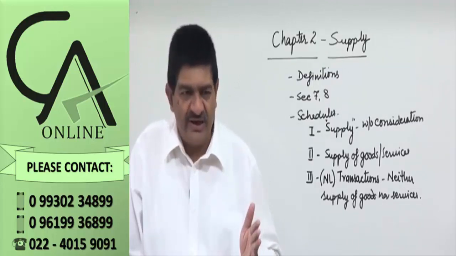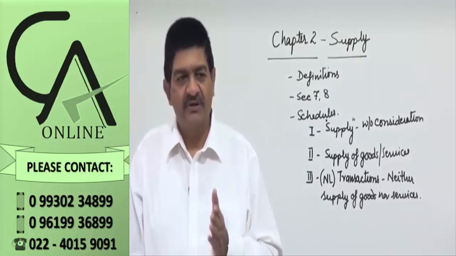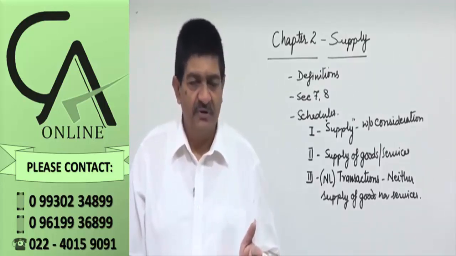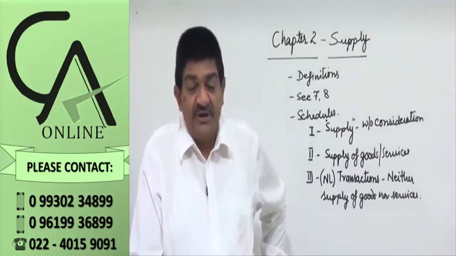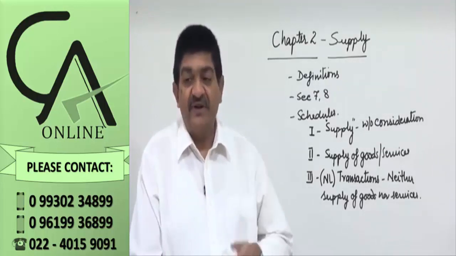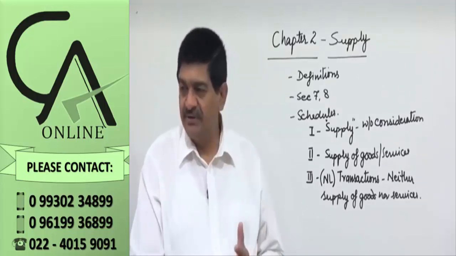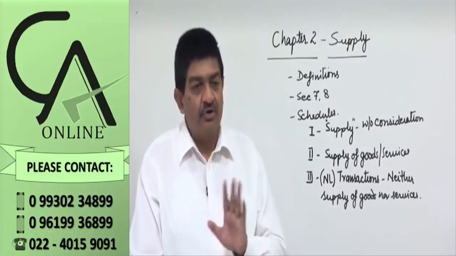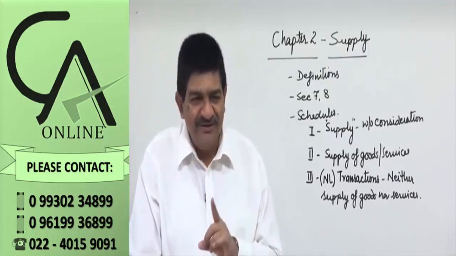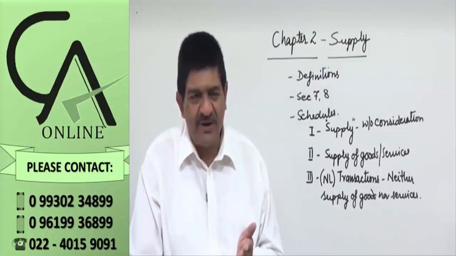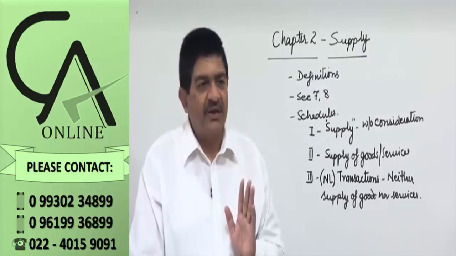For sales tax, one taxable event. For entry tax, another taxable event. For entertainment, a third event. For excise, a fourth event. And every event was disputed, particularly in excise. Whether the activity is a manufacture or not, that itself was a disputed issue. Lots of debate, right? So now we are not talking about whether you have converted that into manufacture or not. Are you supplying? If you are supplying, then pay tax. Whatever activity you have done, that is besides.